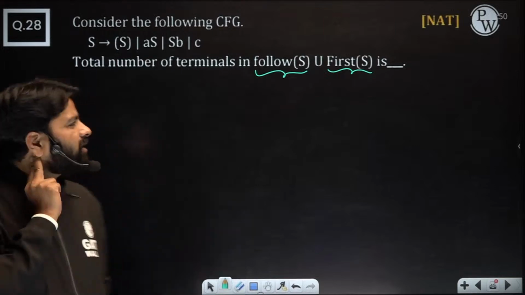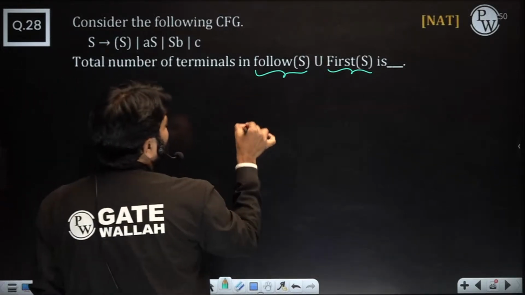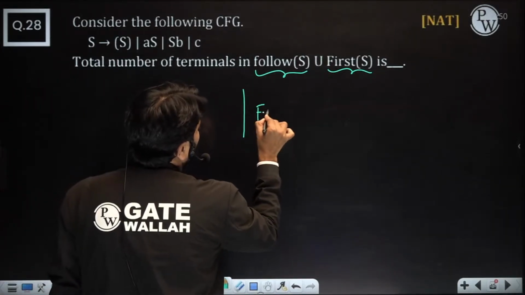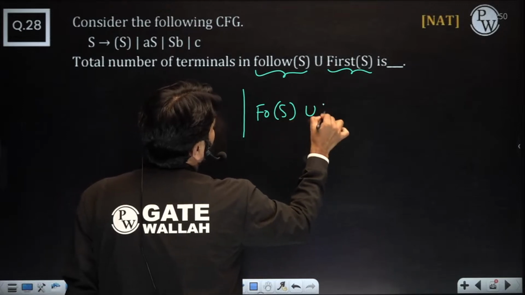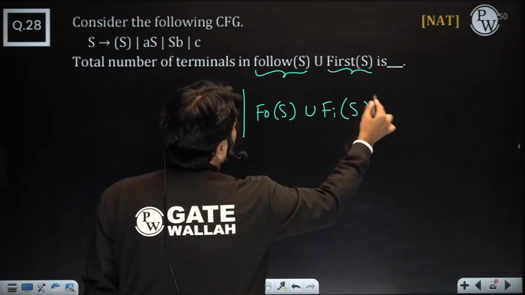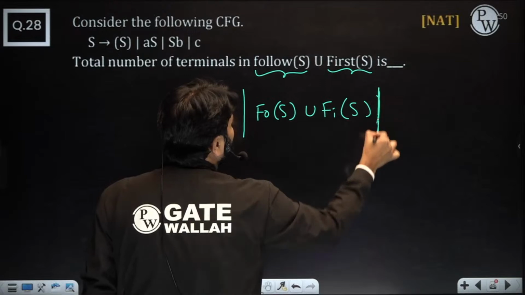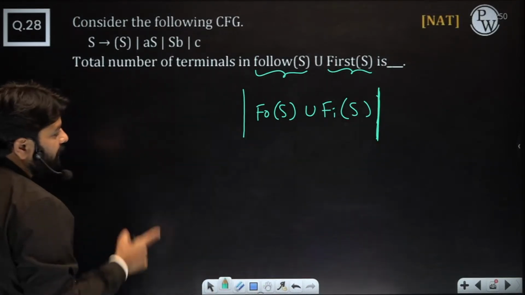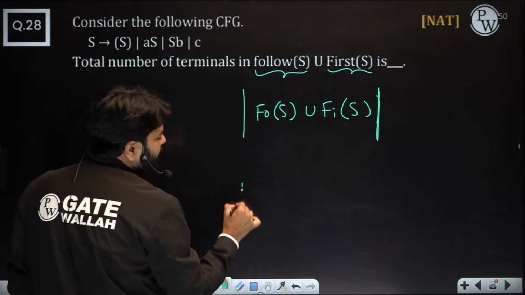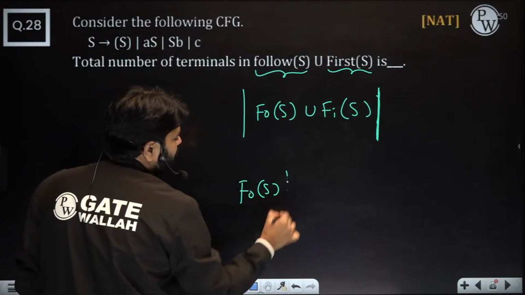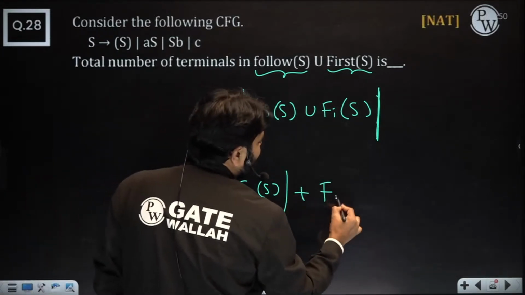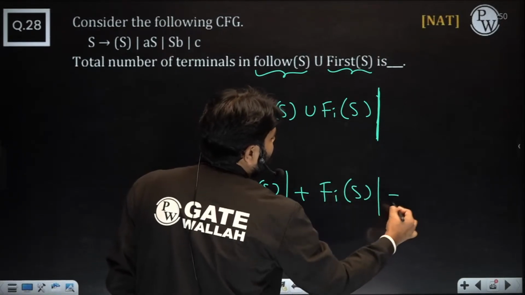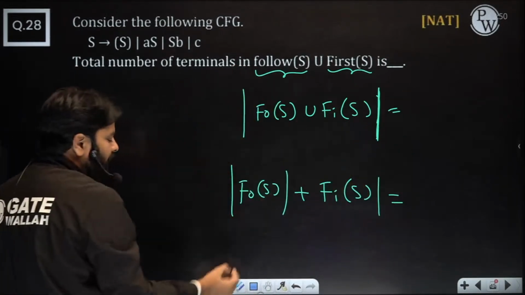They may ask what is the cardinality. Sometimes they may ask something like this differently. Cardinality of follow of S union first of S. Might be easy question, but you should be very careful. Don't do this sum. Remember, very important, this question is different, and follow of S plus first of S, this question is different. So let's see both of them, then look at what is the right answer for this.